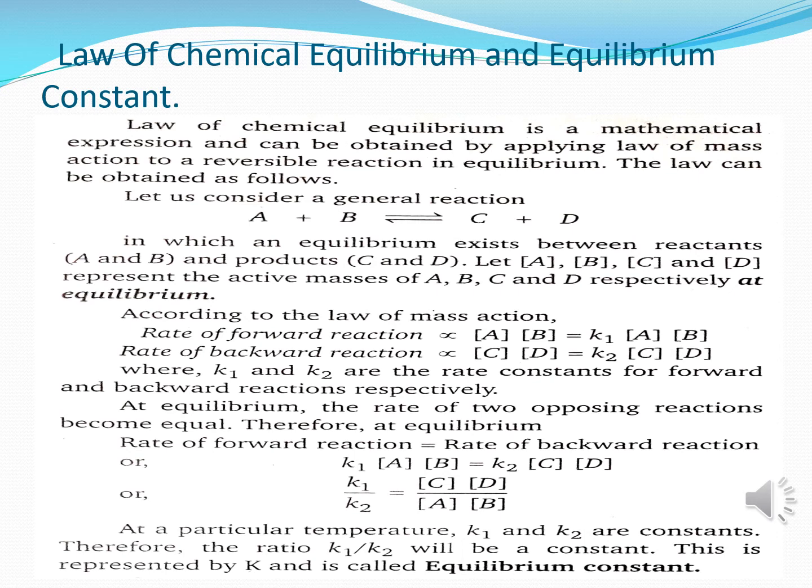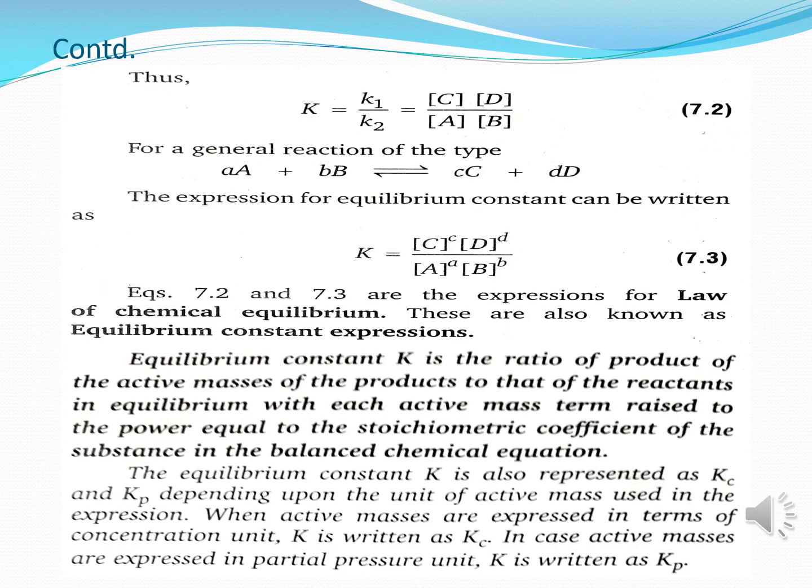Now at a particular temperature, K1 and K2 are constants, therefore the ratio K1 upon K2 will be a constant. This is represented by K and is called the equilibrium constant. Thus we can say K is equal to K1 upon K2 is equal to [C][D] upon [A][B].